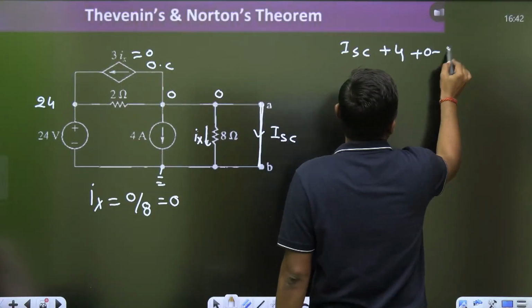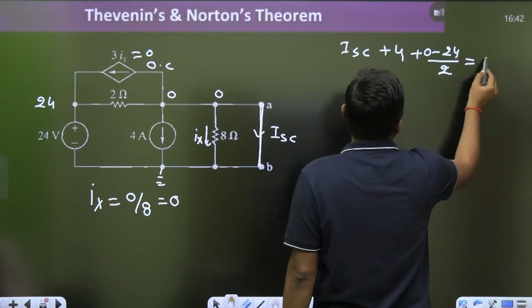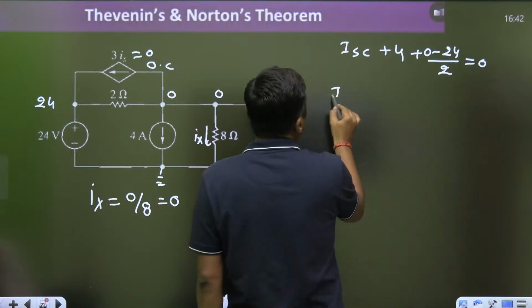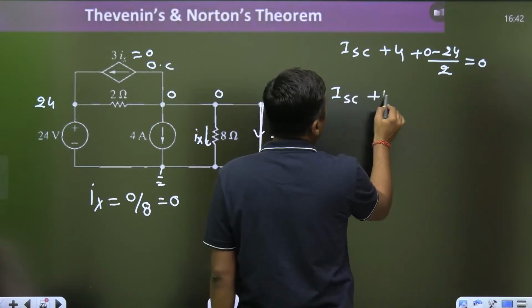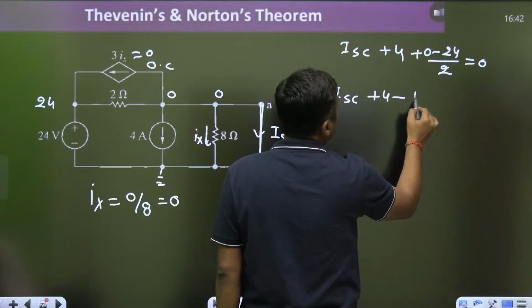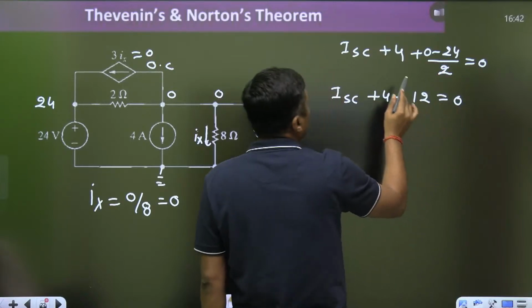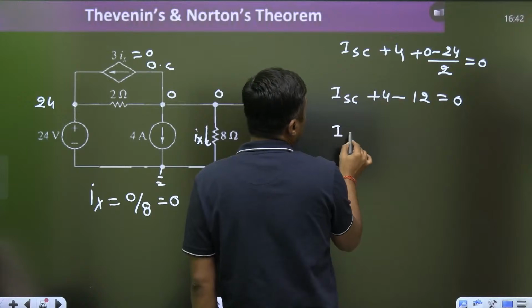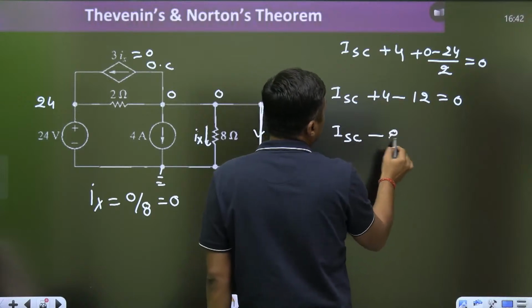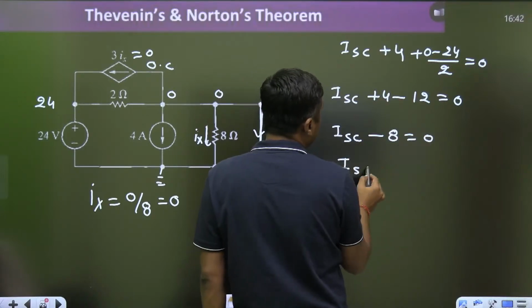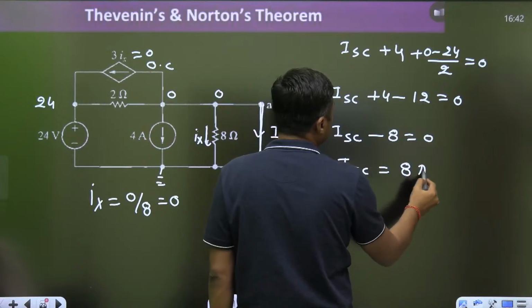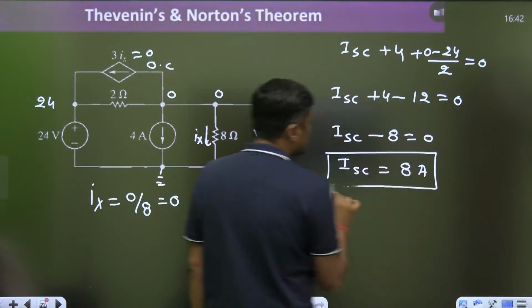This is the outgoing current. Now this will become ISC plus 4 minus 24 by 2, 12, is equal to 0. 12 minus 4, 8. What is the ISC? It is equal to 8 ampere. I am getting 8 ampere.